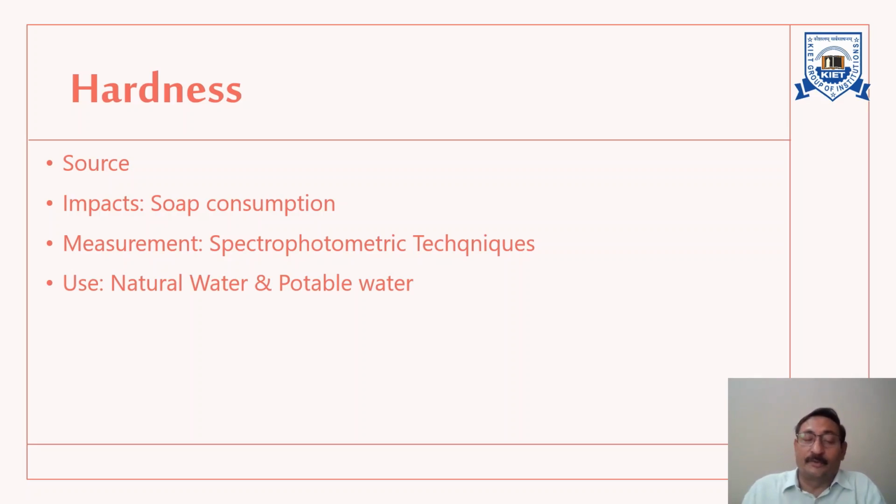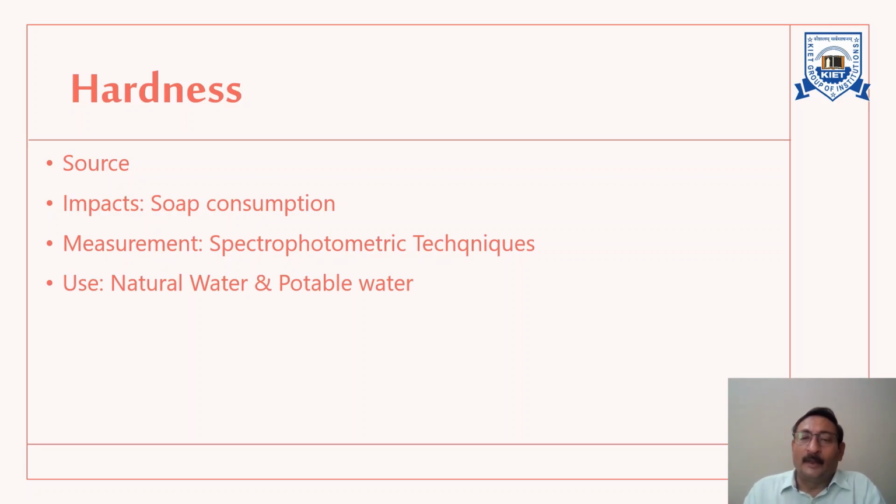Now, what is the source? From where is it coming? Actually, multivalent metallic ions are abundant in all natural waters. Most of the time, they are calcium and magnesium. Other materials are also there, such as iron and manganese, but most of the time it is calcium and magnesium. Now, what is the impact?